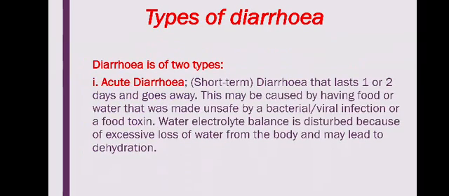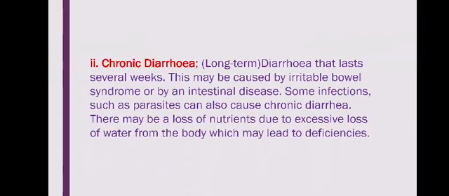Then types of diarrhea. There are two types: acute and chronic diarrhea. Acute diarrhea is a short duration diarrhea. It lasts for one or two days. This may be caused by eating stale foods or by bacterial infection. In this case, the water electrolyte balance is disturbed because of excess loss of water from the body, and the excess loss may cause dehydration.